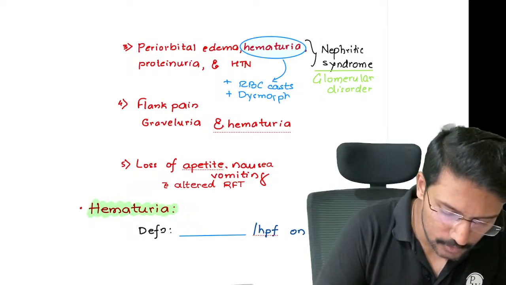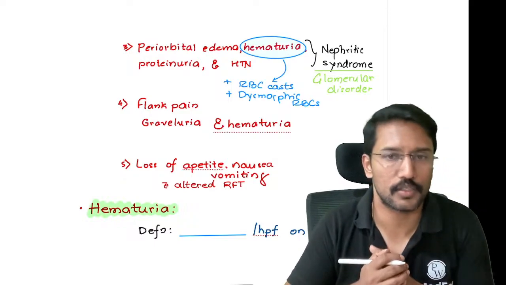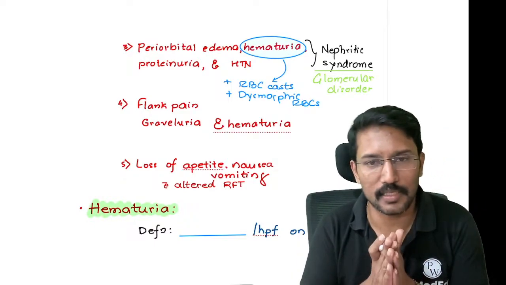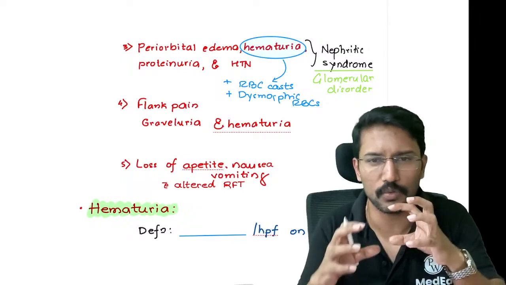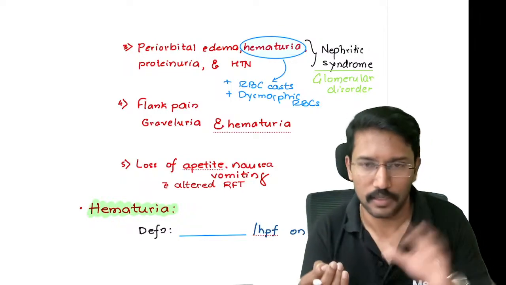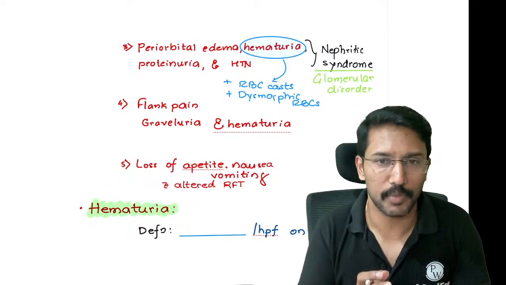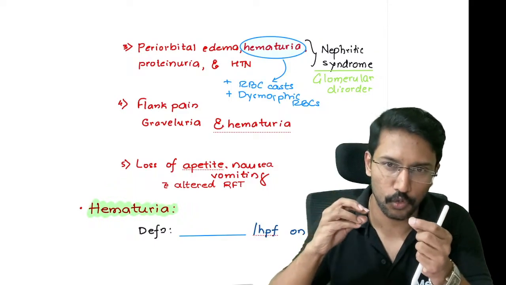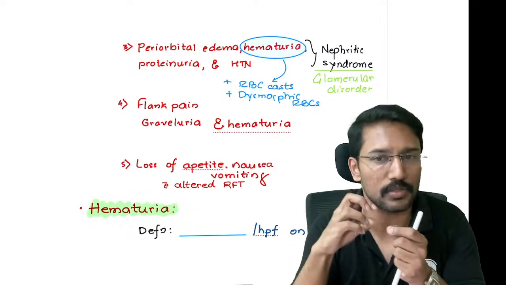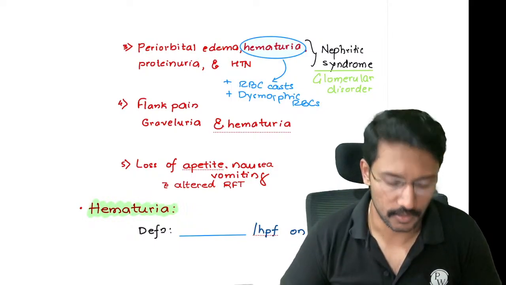Please remember, presence of dysmorphic RBCs is the hallmark of glomerular disorder. Any question that says the RBCs are dysmorphed means their shape is distorted in urine. In blood they are fine but in urine the shape is altered, which means damage to the glomeruli. When RBCs pass through the damaged glomeruli, their shape gets distorted, right?